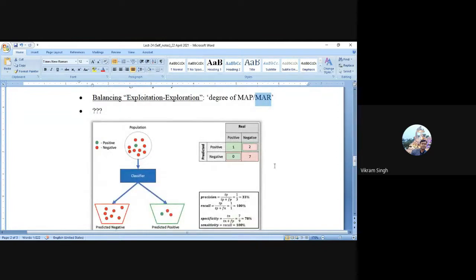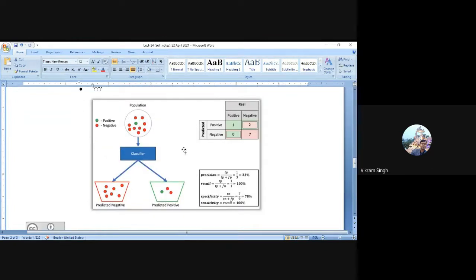Now to understand criteria like precision and recall, you can use the concept called the confusion matrix to understand how these equations can be planned. You can see here, from the overall population of 10 objects, if we assume that a few objects are exactly matching the user need and a few objects are wrongly identified as relevant, right? So you label them as relevant, non-relevant, wrongly marked as relevant or wrongly marked as irrelevant, something like that.